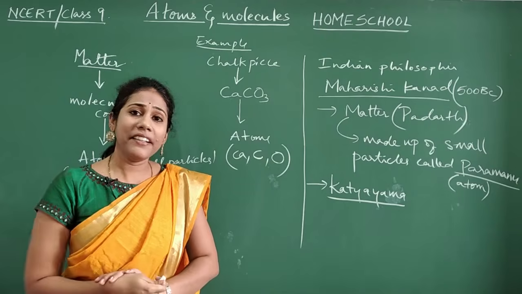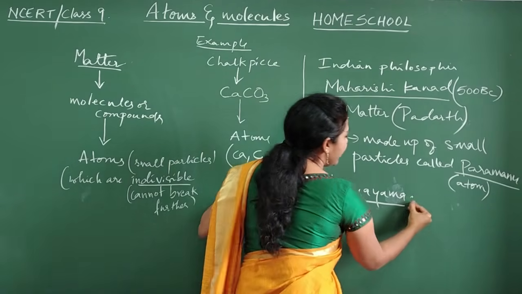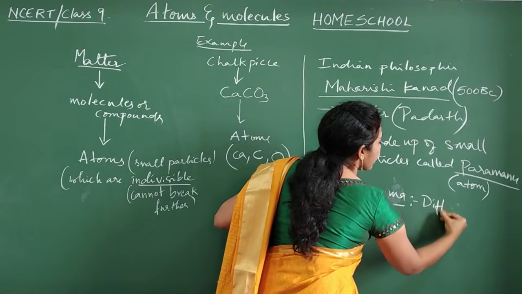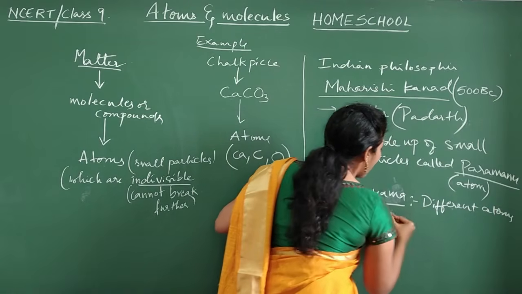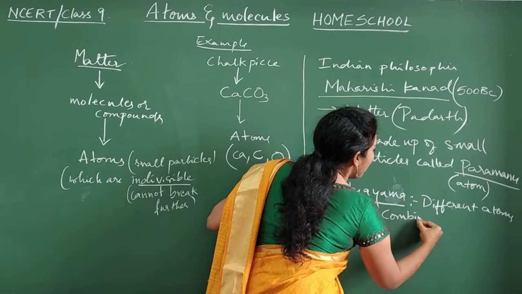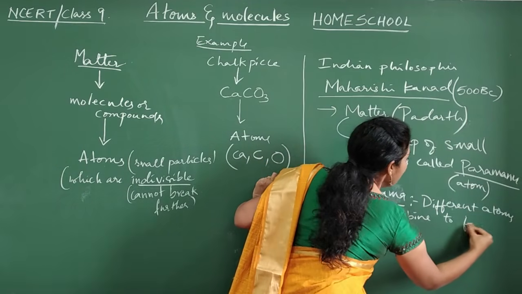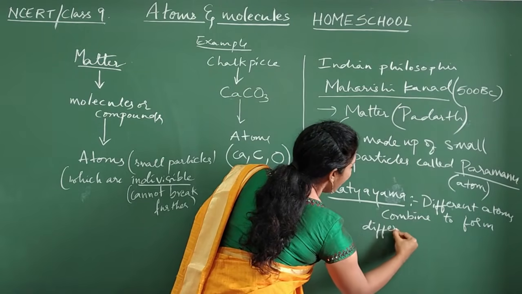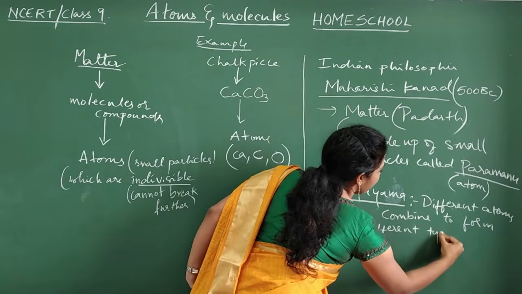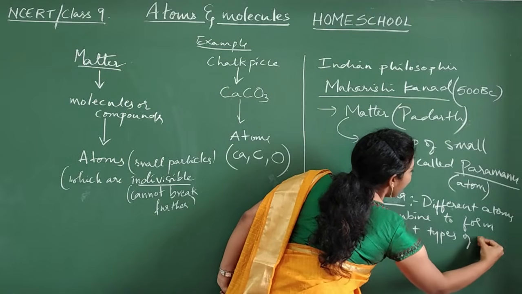He said that different atoms combine to form different types of matter.